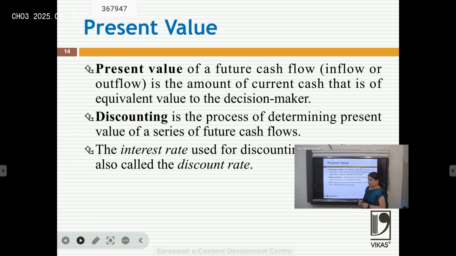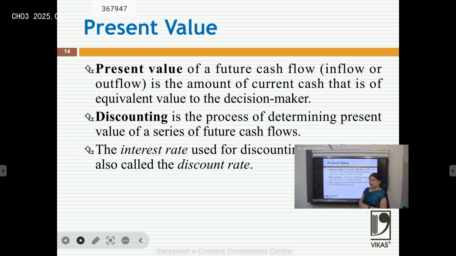Now, we have seen how we calculate the future value of an investment. What if I say that you will get 20,000 rupees after 4 years? What would be the value of that 20,000 today? This concept is known as present value. The present value of a future cash flow, inflow or outflow, is the amount of current cash that is of equivalent value to the decision maker.